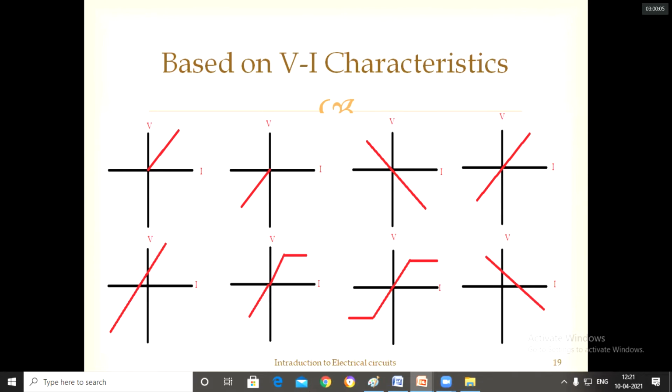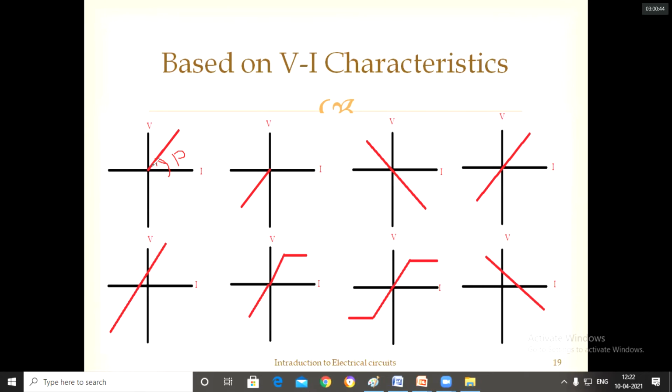So the slope is positive means passive element. The slope is negative means active element. For this element, the slope is positive, so it is a passive element. Coming to whether it is linear or non-linear: the curve should pass through the origin. Suppose it is touching the origin, no problem. At the same time, the straight line should follow only one straight line equation at all times.